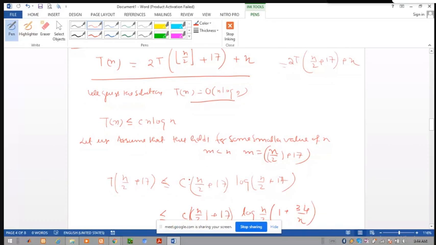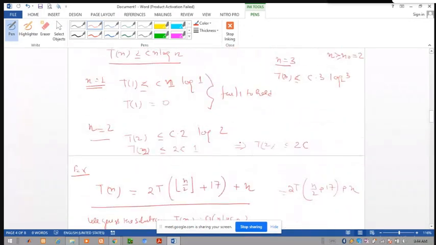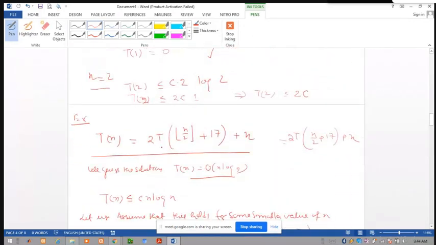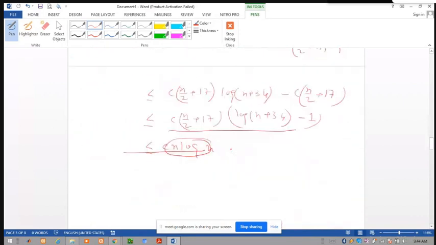T(n by 2 plus 17) is less or equal to this value. When we put this value in the above equation, leave this step for now. What is the above equation? T(n) by 2. So here we put these values.